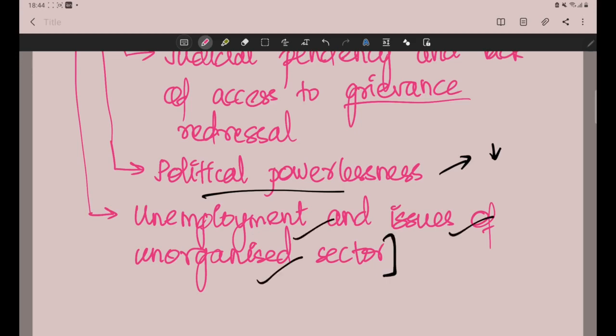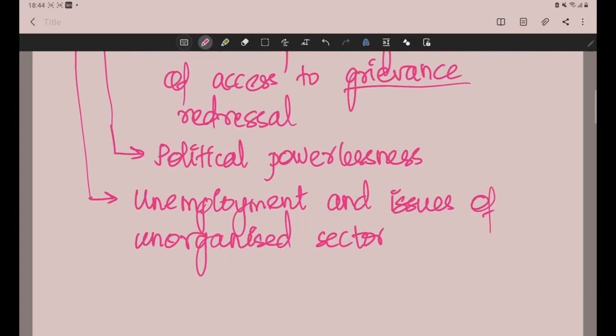Most of the people work in the unorganized sector, which is already unregulated. So when manual scavenging also comes in, the problem becomes even more aggravated. Due to unemployment, people are in a condition to take up any job because they have to make both ends meet and get a livelihood. So they are ready to take up any kind of job. So that is one reason.